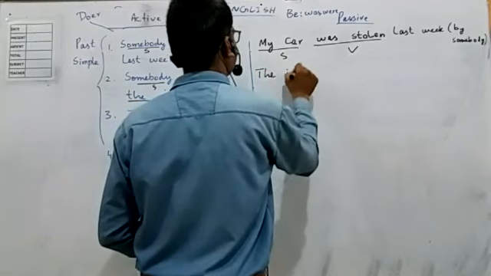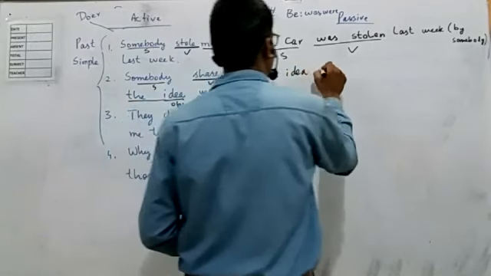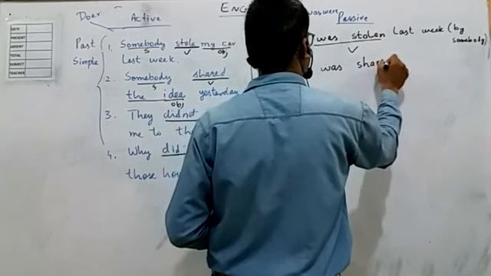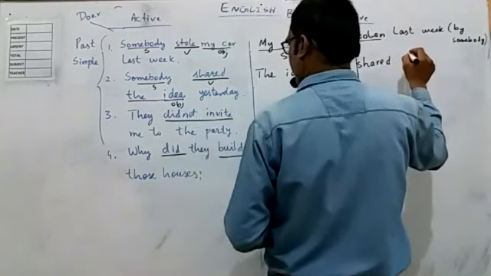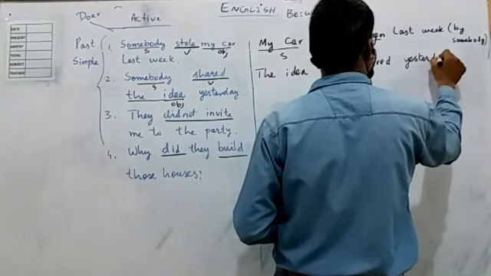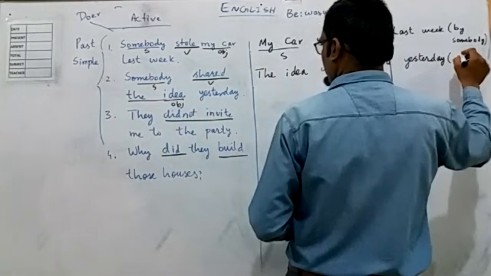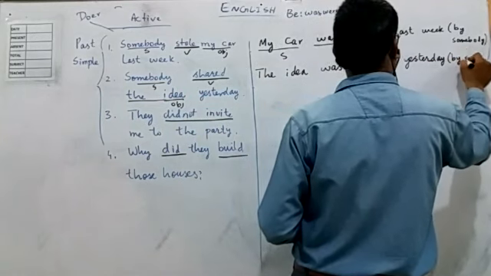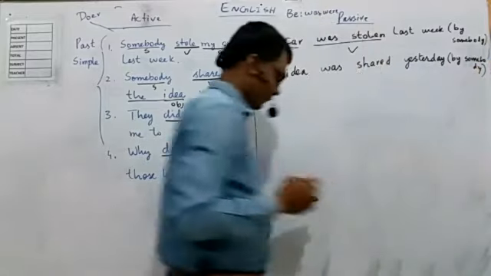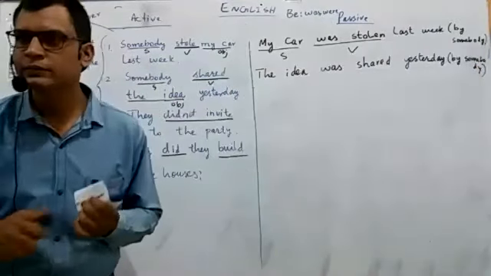The idea was shared yesterday by somebody. We don't know who did it. Okay? We don't know.